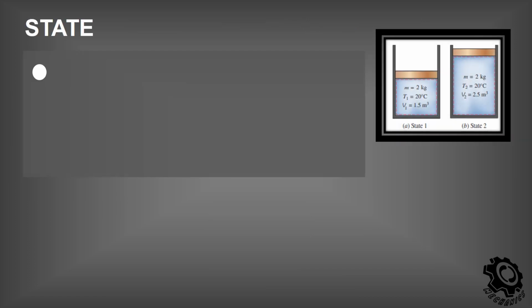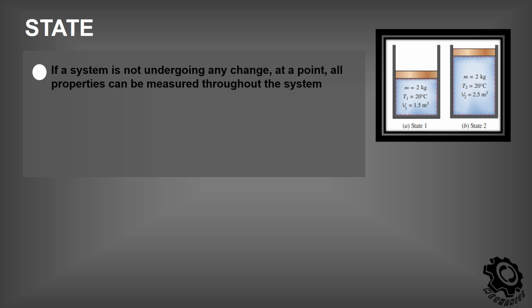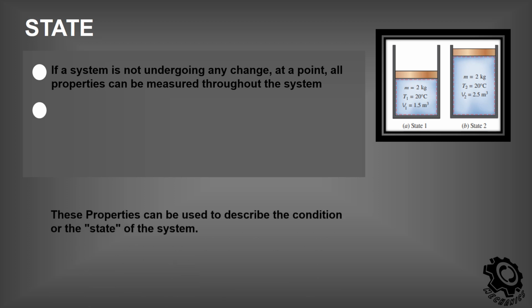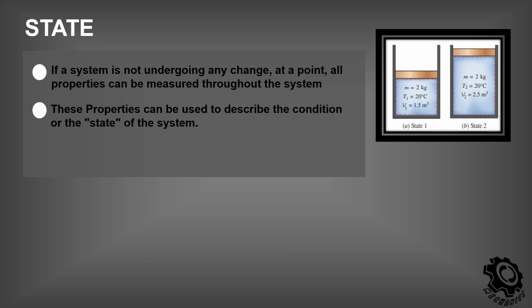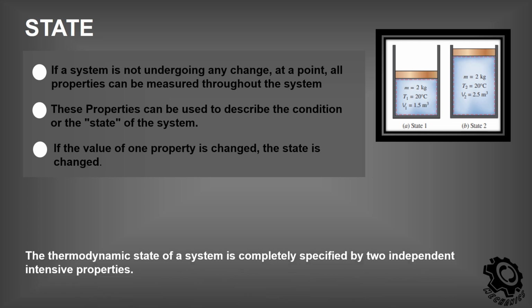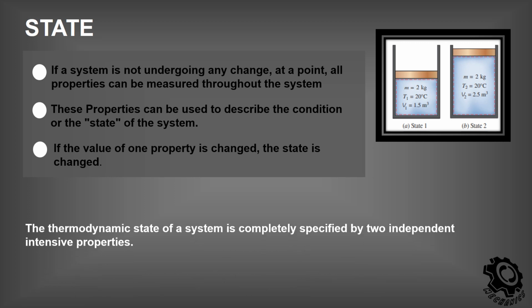State. If a system is not undergoing any change, at a point, all properties can be measured throughout the system. These properties can be used to describe the condition or the state of the system. If the value of one property is changed, the state is changed. So, the thermodynamic state of a system is completely specified by two independent intensive properties.